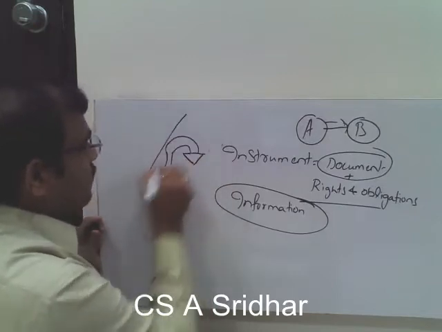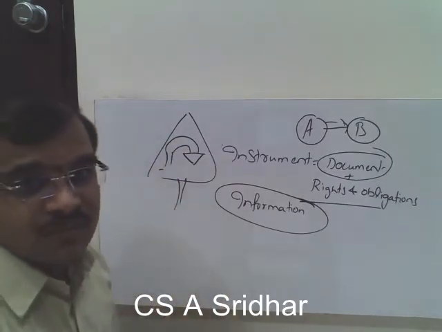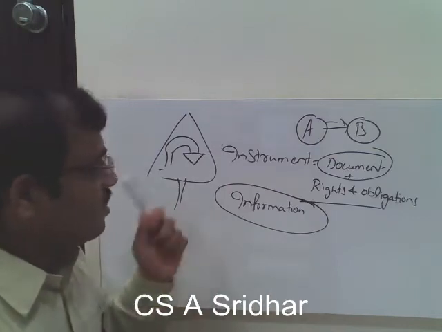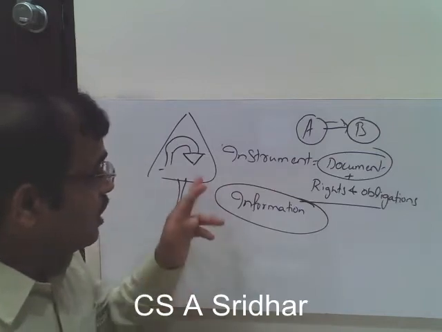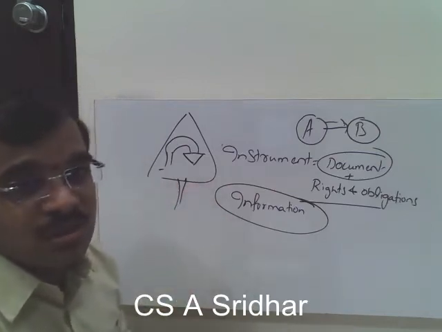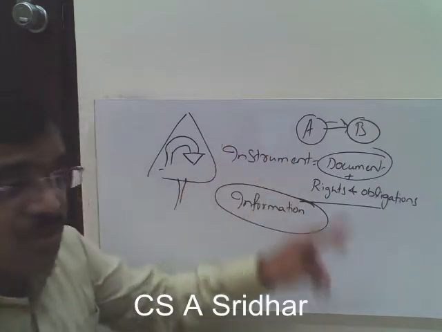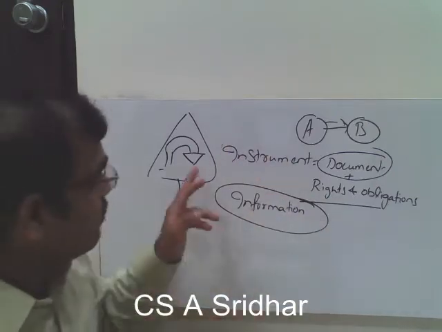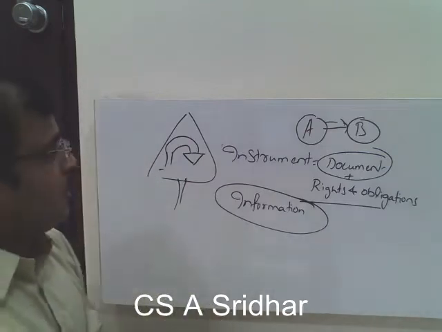So what it means? It means that you have to take a right turn. So is it not giving some information to you? Yes, it is giving some information to you. So even this is also considered to be a document. According to the General Process Act, document means anything which is giving some information to the other party. So if it is giving some information to the other party, then that is considered to be a document.